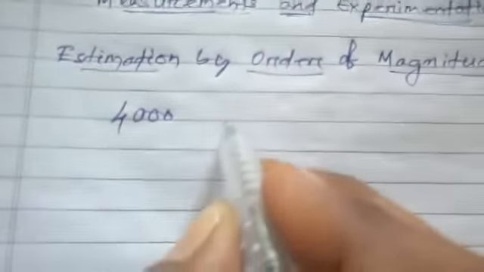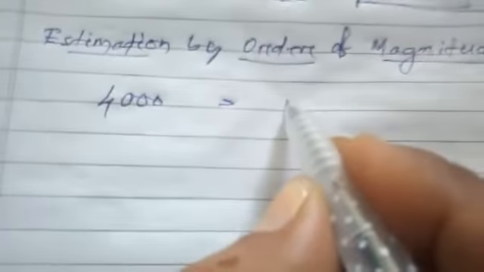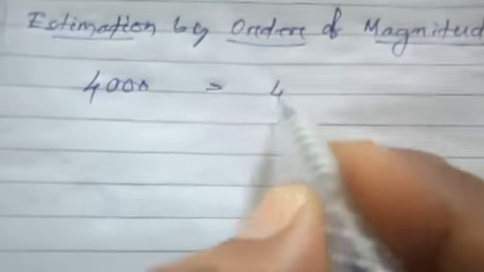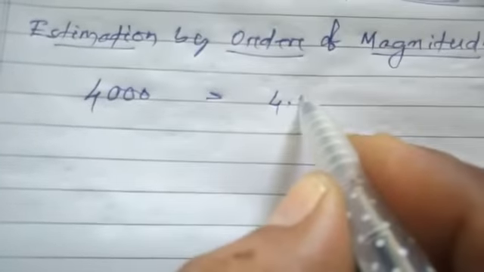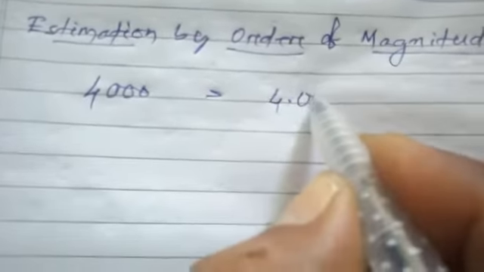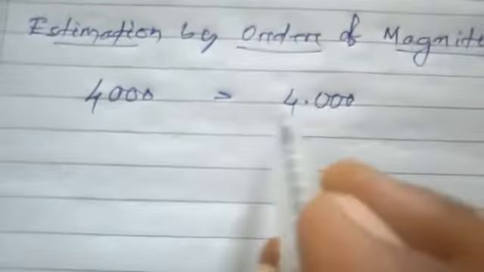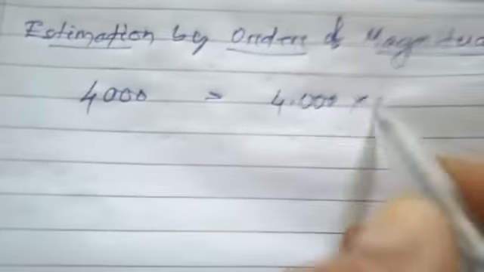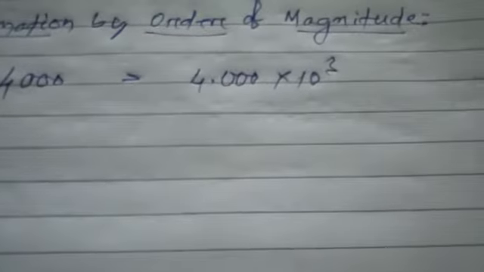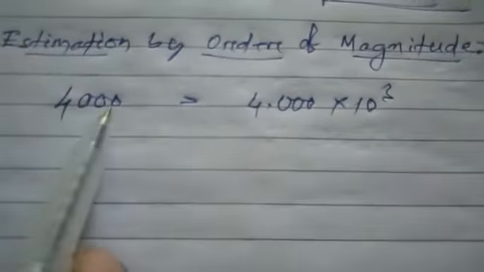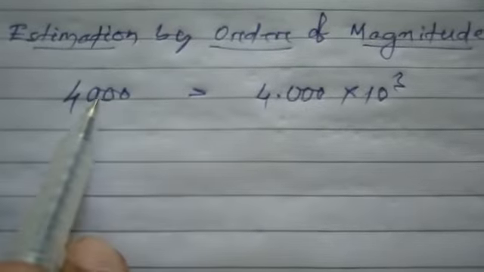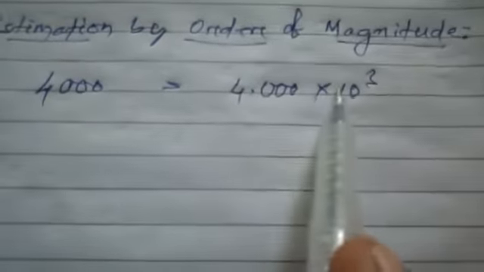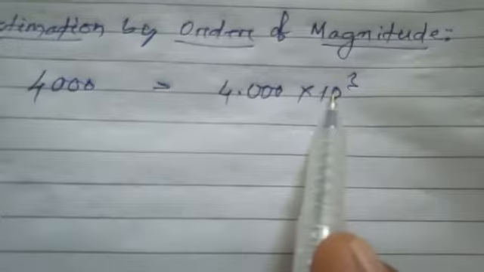Explaining this as 4.000 into 10 to the power 3: if you shift the decimal 3 digits, then you should multiply it with 1,000.